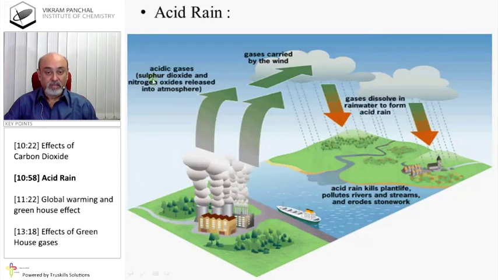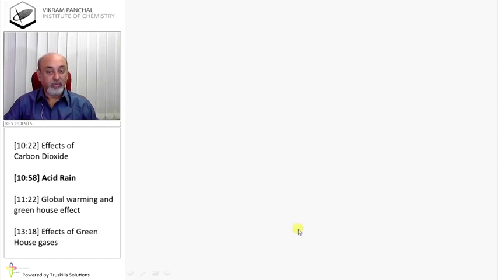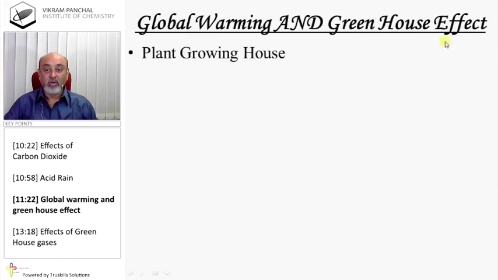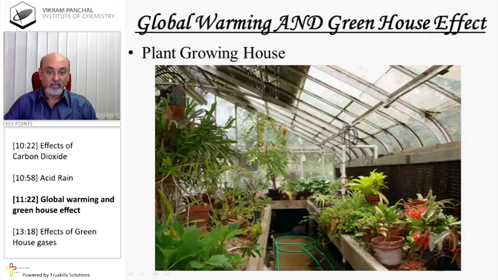Acid rain. Acidic gases like sulfur dioxide and nitrogen oxides are released into the atmosphere. These gases are carried away by the wind. Gases dissolve in rainwater to form acid rain, and acid rain kills plant life, pollutes rivers and streams, and erodes stonework.